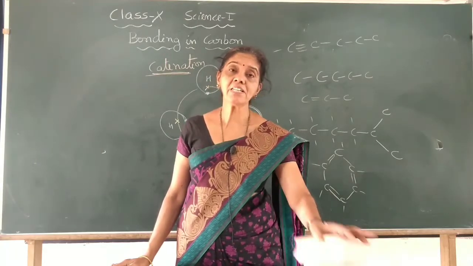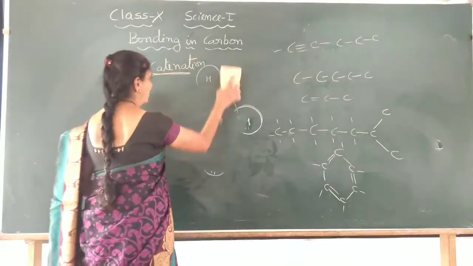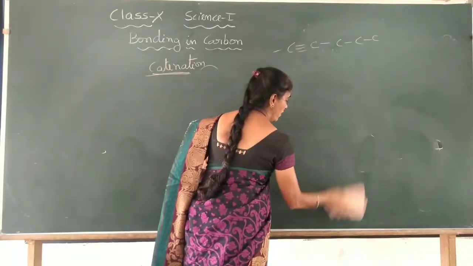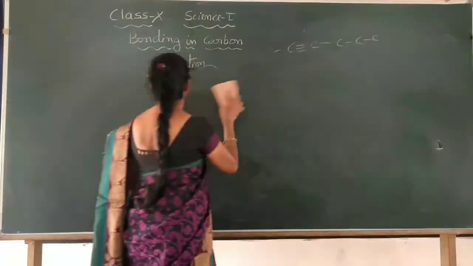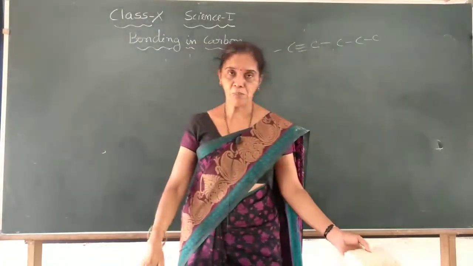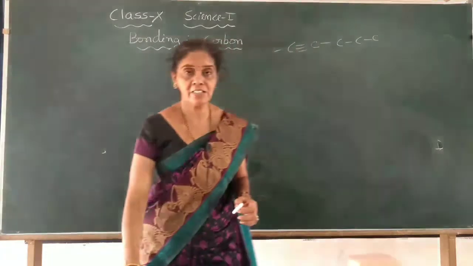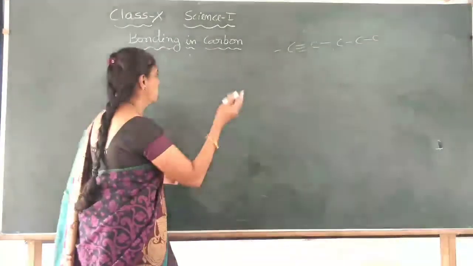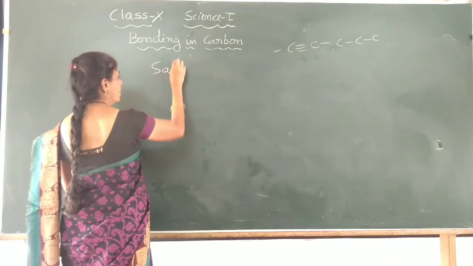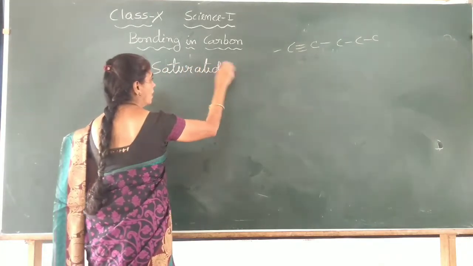Okay, in the case of carbon, if it has only single bonds, then that carbon compound is called a saturated carbon compound, and we will learn about saturated carbon compounds, usually hydrocarbons.